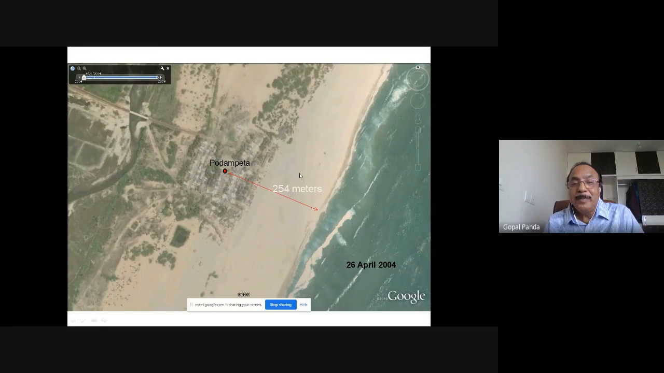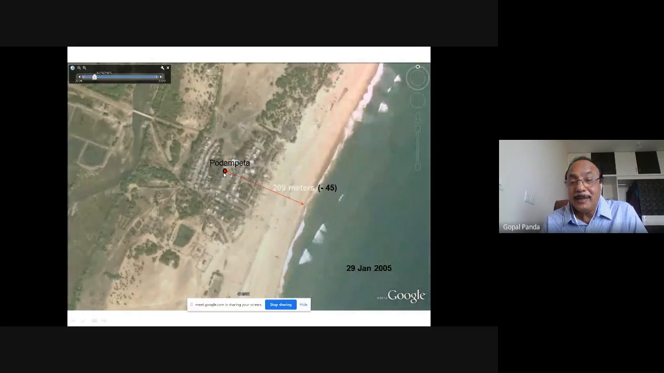This is the stretch of the beach. In this year 2004, it was 254 meters from the shoreline. And this point has been established on the map, on the satellite image, and based on our GPS system.